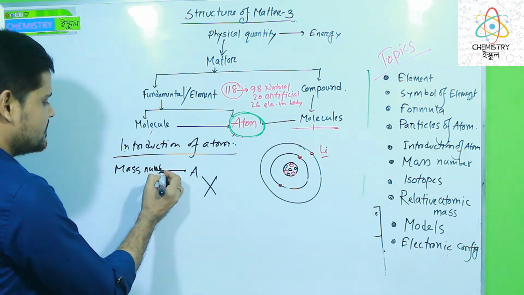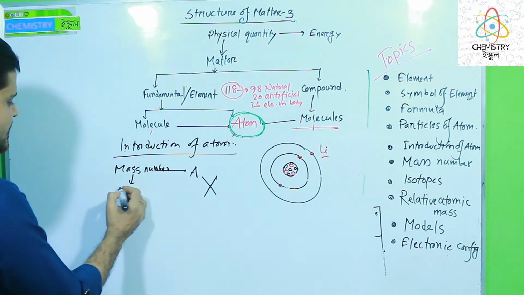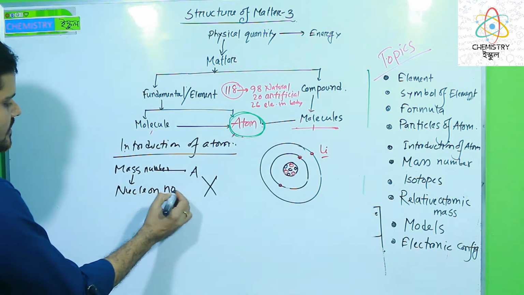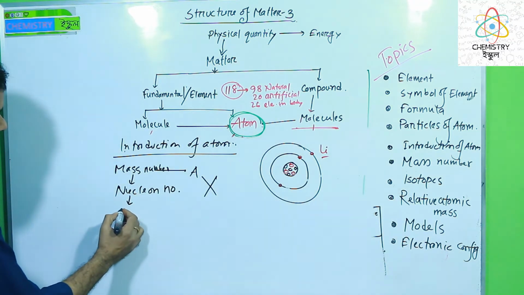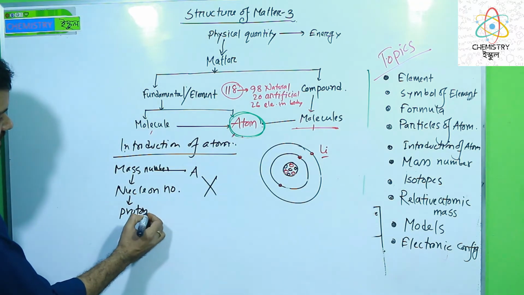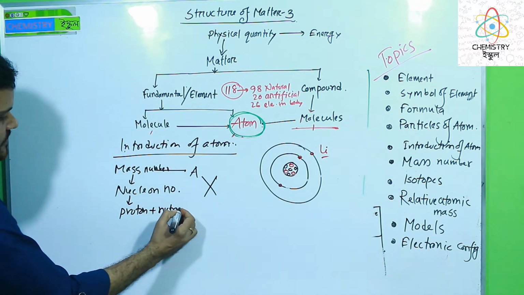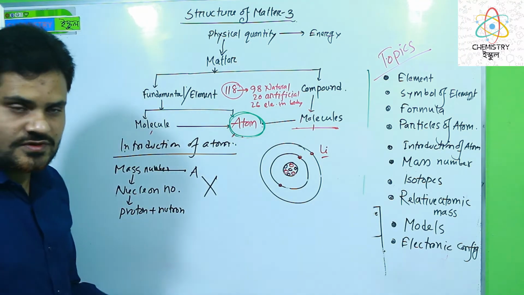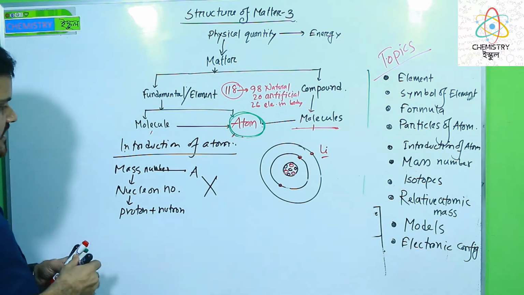So what is the mass number? Mass number means the nucleon number. What is the nucleon number? The total of protons plus neutrons is called the nucleon number. Also this is the mass number. Dear learners, look at this.